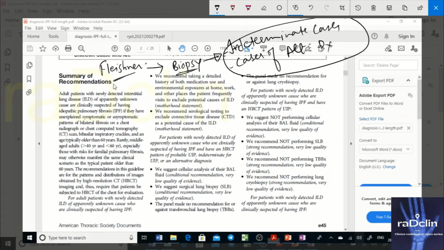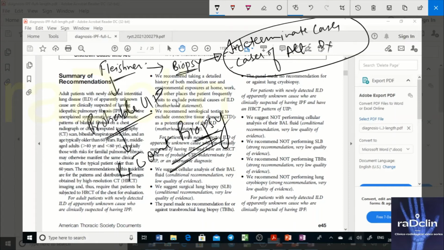Fleischner says that if you have a case of probable UIP, you can go with the treatment without biopsy. So only ATS recommends biopsy in probable as well. In probable UIP, Fleischner says you do not need to go for biopsy, you can start straight away. That is one thing. Also bronchoalveolar lavage.